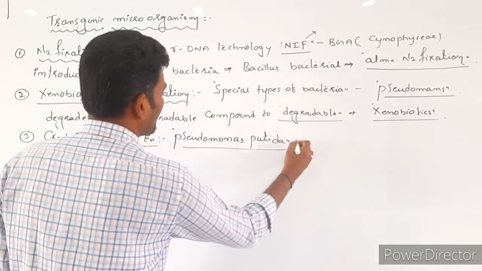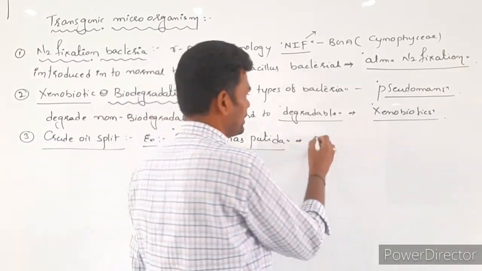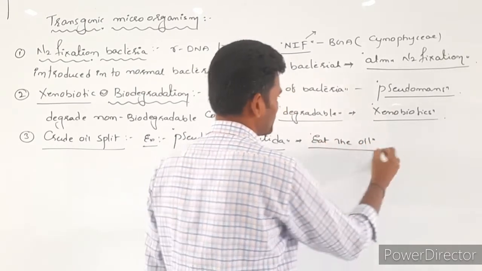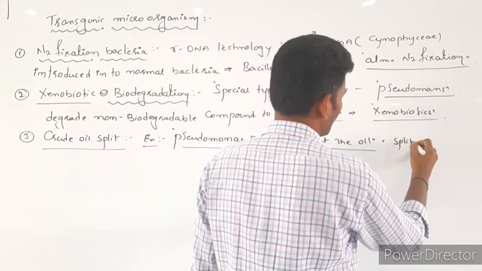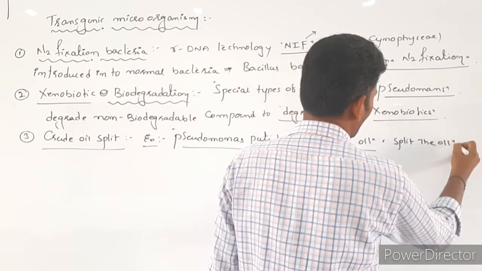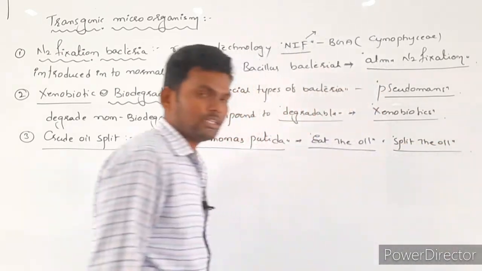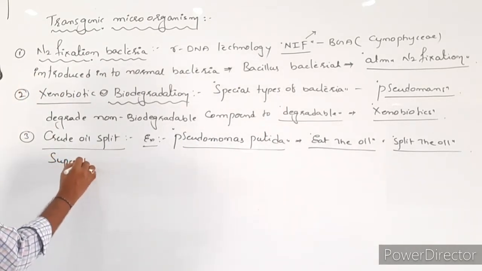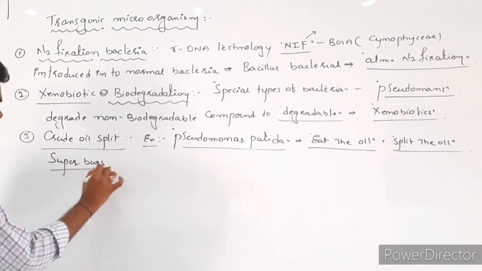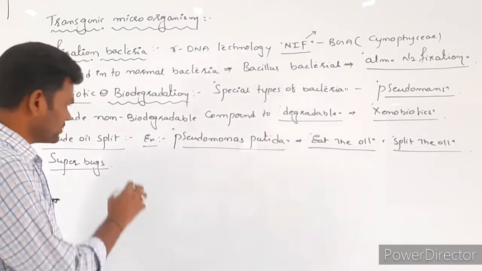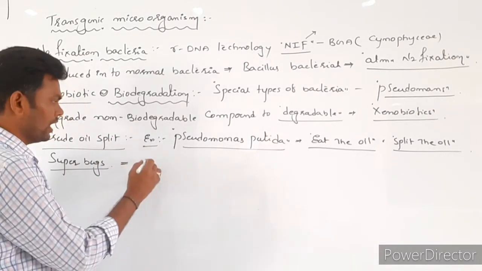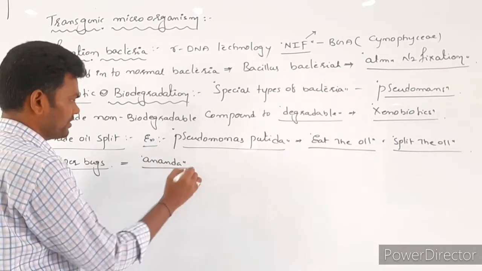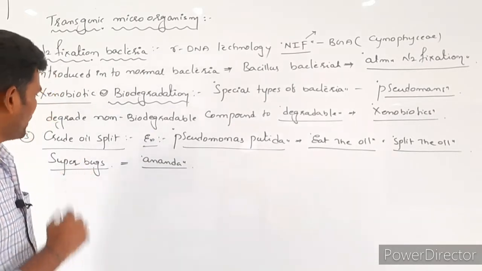This bacteria has the capacity to eat the oil, nothing but it breaks down the oil. So that's why it is also called superbugs. It is also called what? Superbugs. It was first prepared by Ananda.